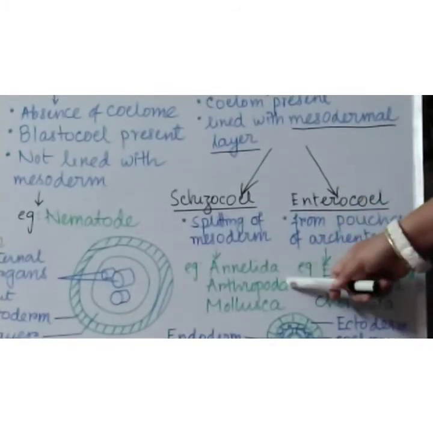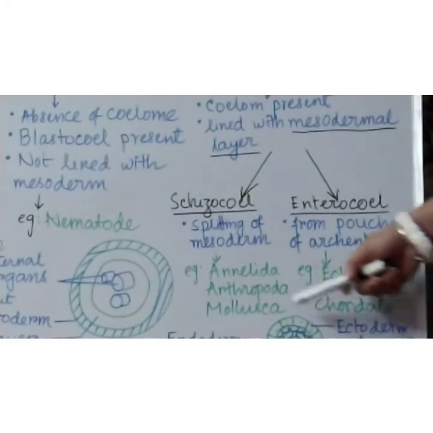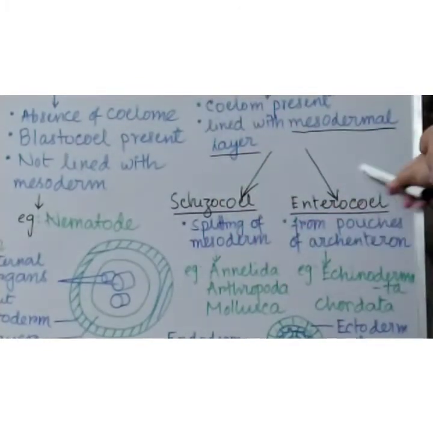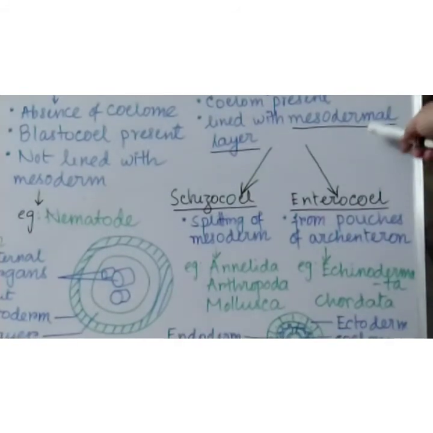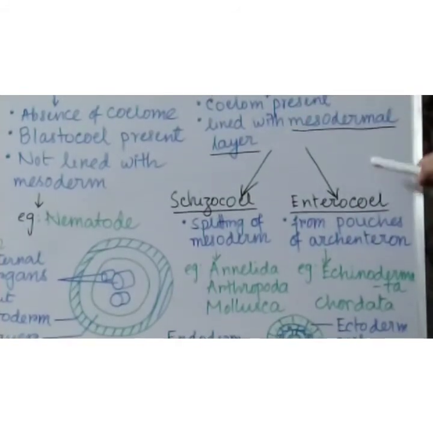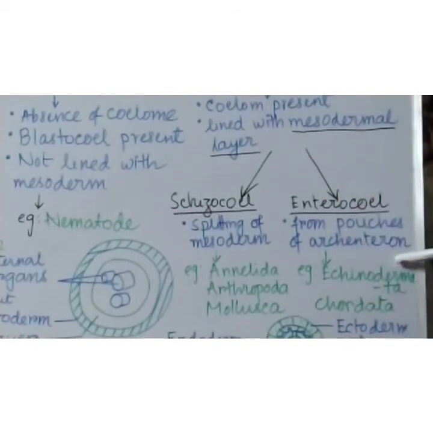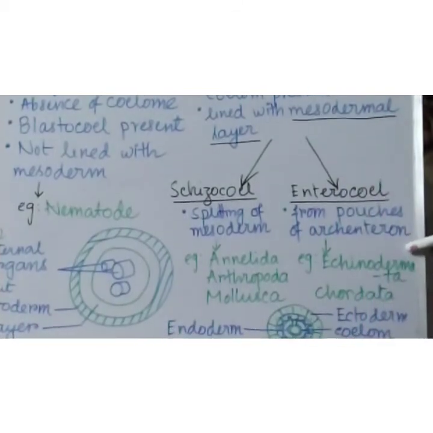Examples are Annelida, Arthropoda, Mollusca. You will see that schizocoelom type of coelom. In case of enterocoel, this mesodermal layer is produced from the pouches of the archenteron. They are in the phylum Echinodermata and Chordata.